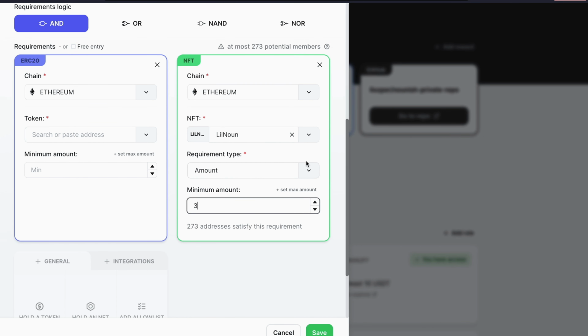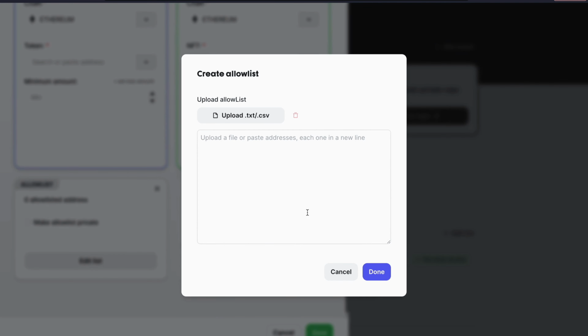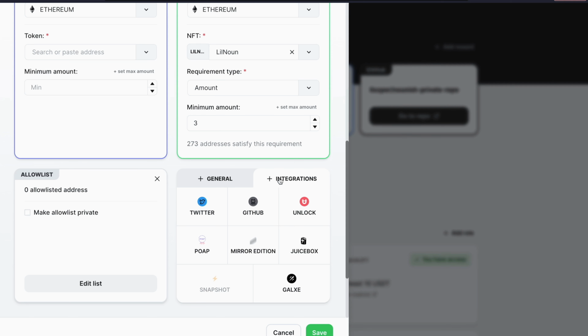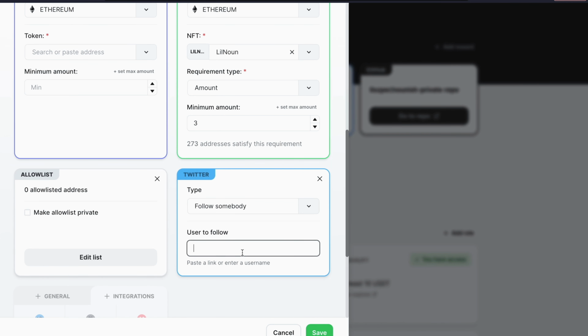You can also set custom attributes for the NFTs. You can set allow lists for addresses, or any of our custom integrations, for example, following the Guild account on Twitter. Since Guild is a very horizontal tool, the use cases and combinations are almost endless, especially between a small group just for your friends with one single role in it and the full DAO structure with complex membership layers and social systems in it.